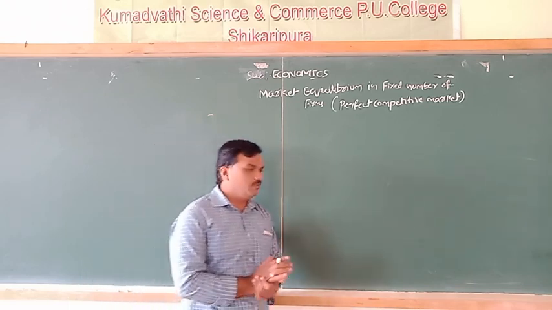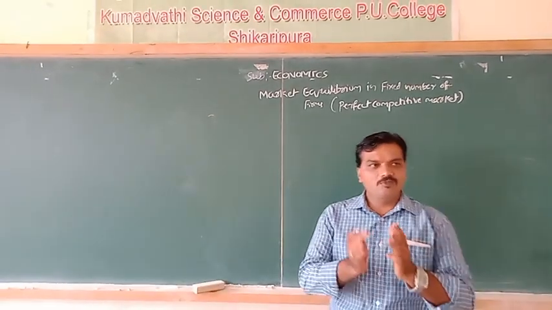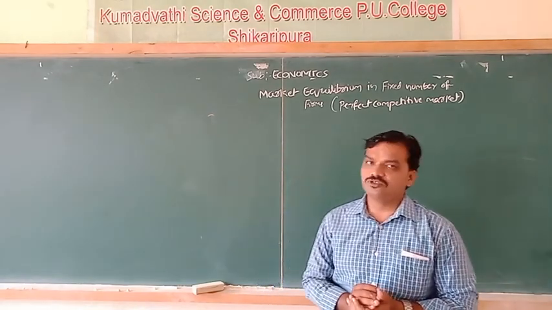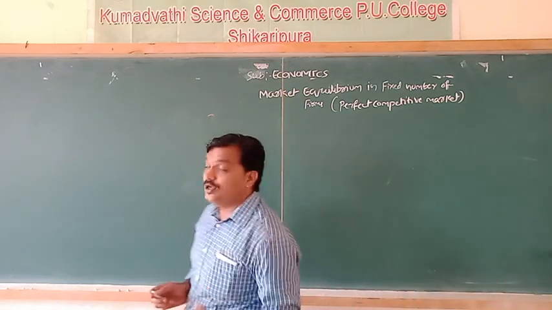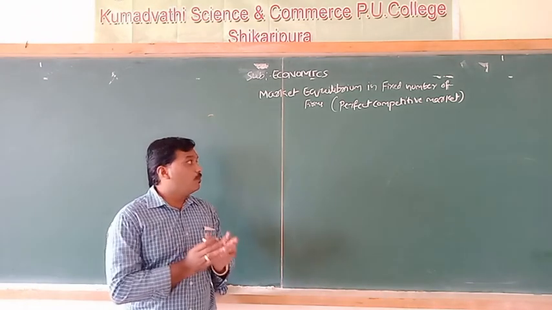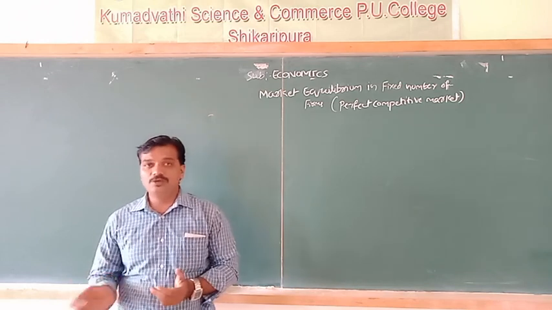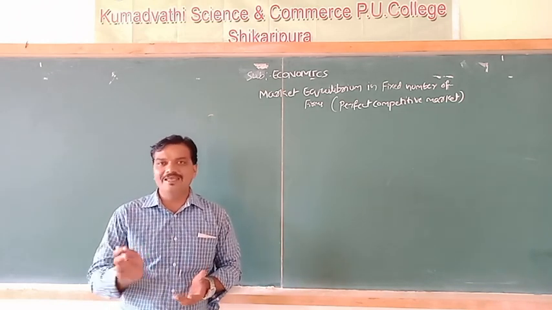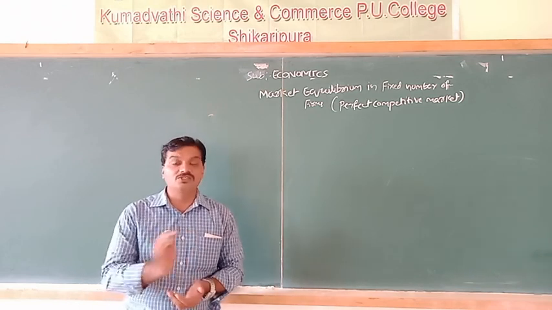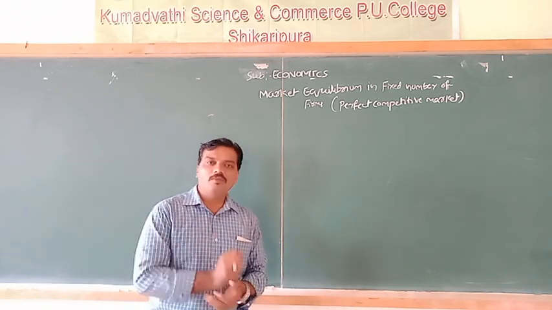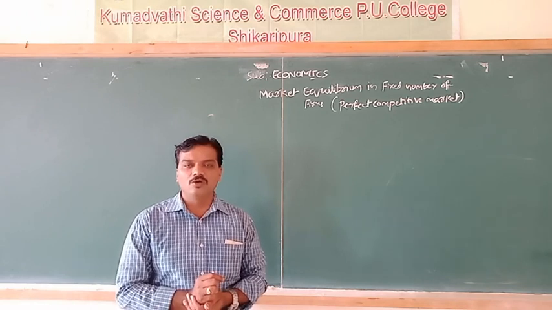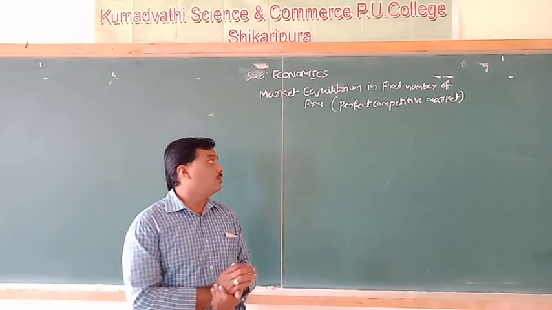So market equilibrium. See, equilibrium. What do you mean by equilibrium? Simply we can say equilibrium is a situation of rest. That means there is no tendency to move, either the producer or consumer. Both consumers and producers are satisfied at a particular price or a particular quantity. That is called equilibrium. In each and every market, the market equilibrium is one of the important goals achieved by both consumers and producers.